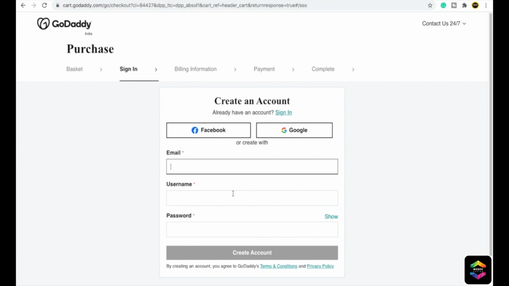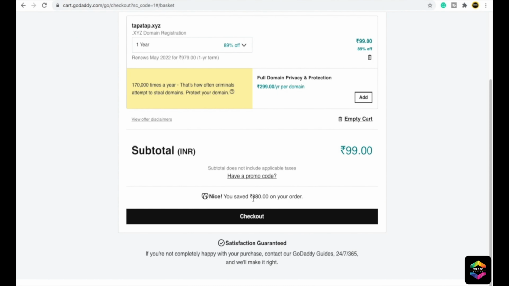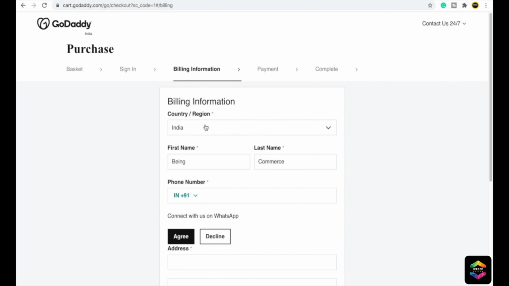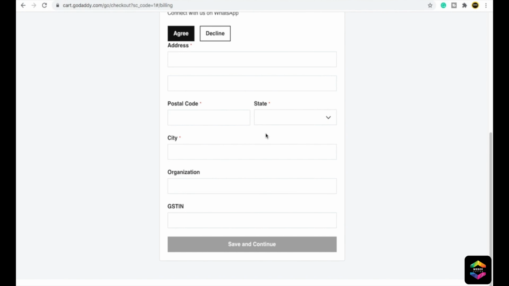Now if you don't have an account on GoDaddy, you need to sign up first. I will click on sign up with Google and choose the account. All good to go. Now I will click on checkout. For billing information, I will put Bing Commerce and everything, then the phone number, then click on agree. Then put your address, postal code, state, city. Don't put organization or GST, it is totally optional. It is not required to fill.